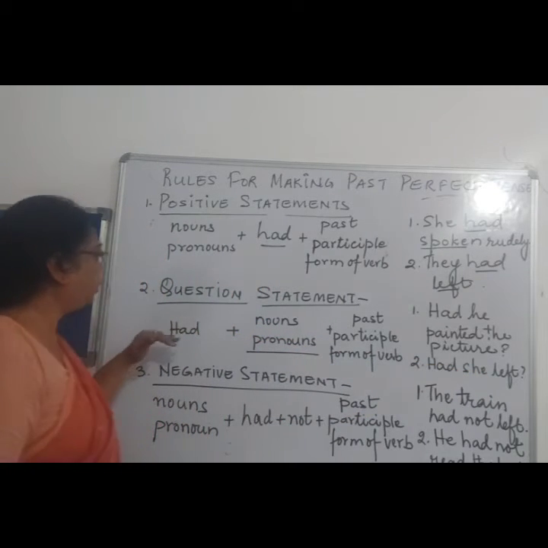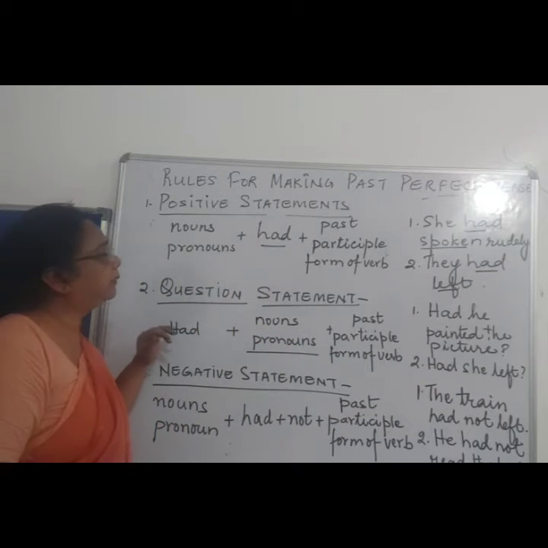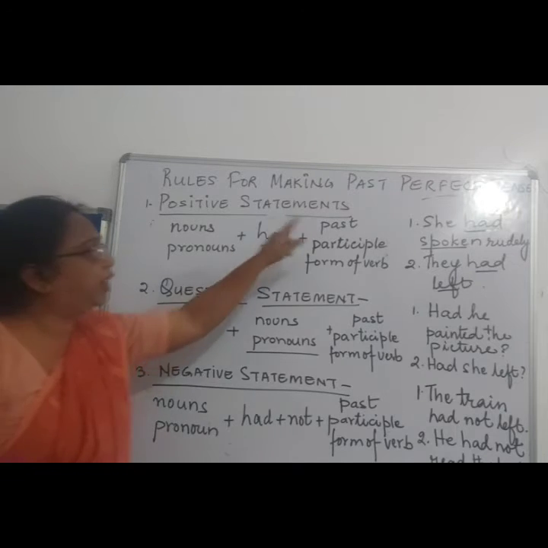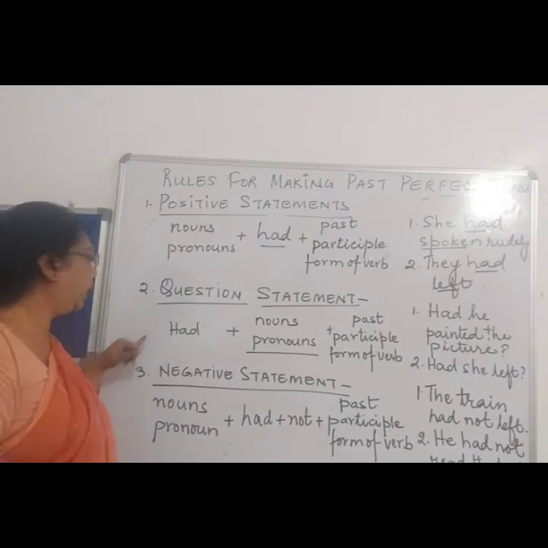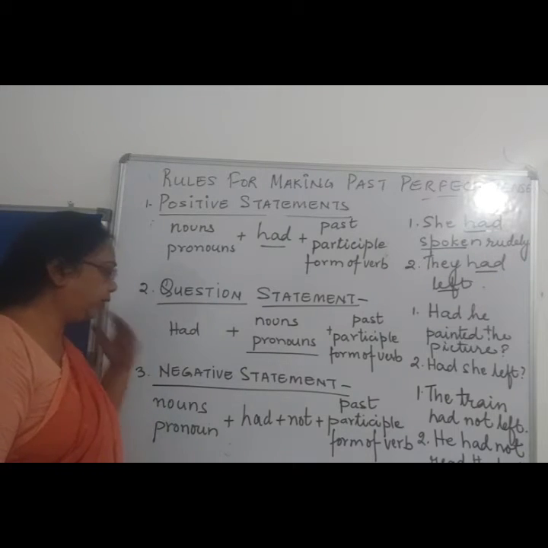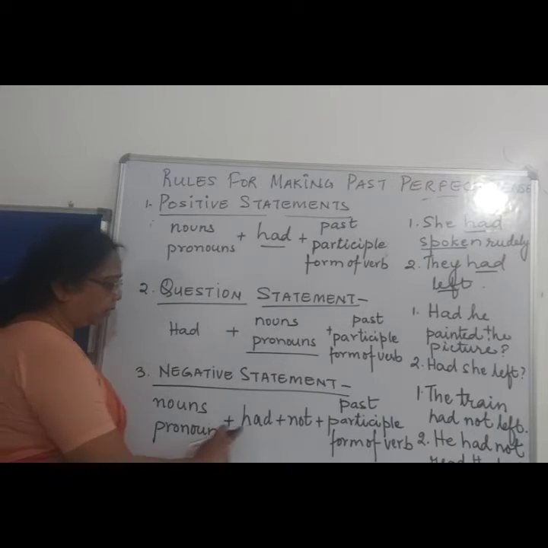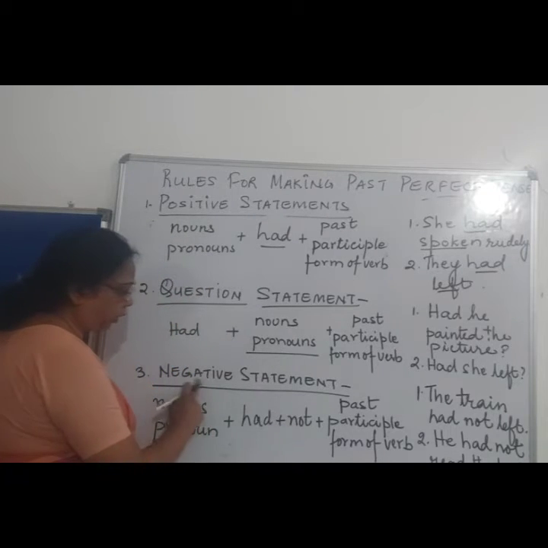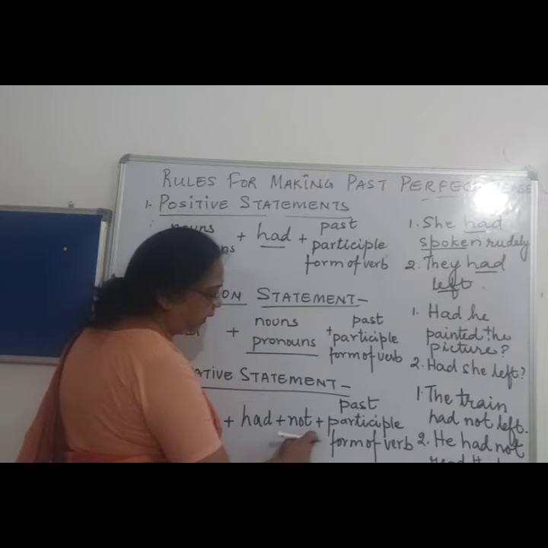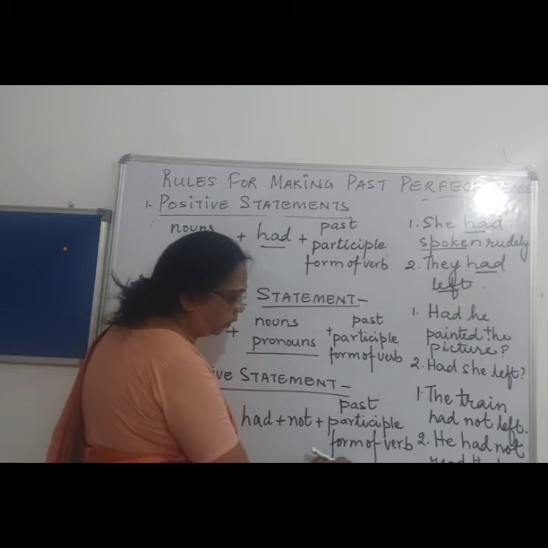So first we will use had. For the past perfect, we will mostly use had. We are going to use had only. For the negative, it is just the same. Subject plus had. Then we are going to add not, because it is a negative sentence. Then the past participle form of the verb.